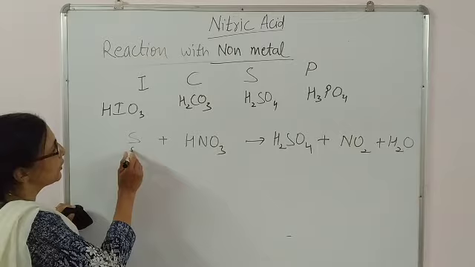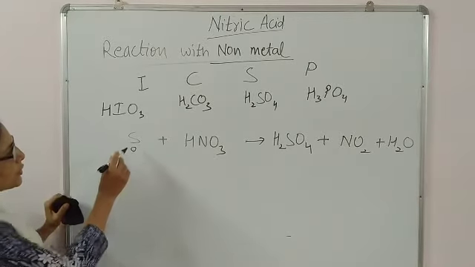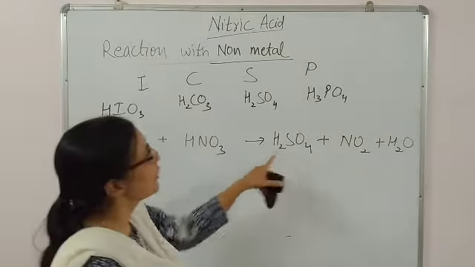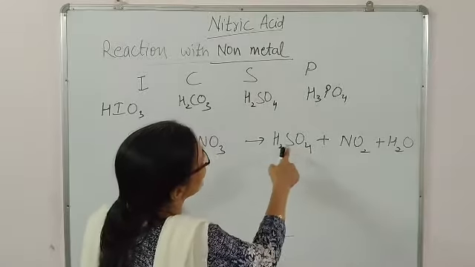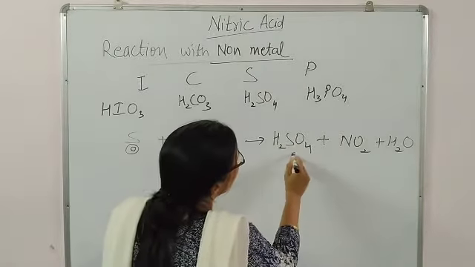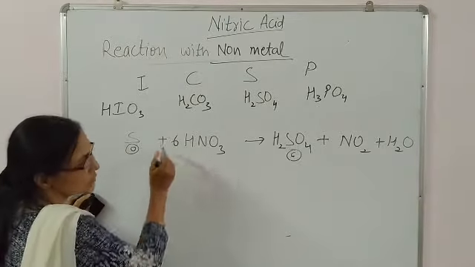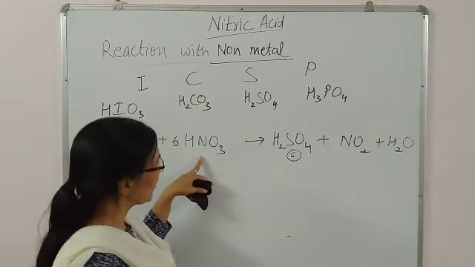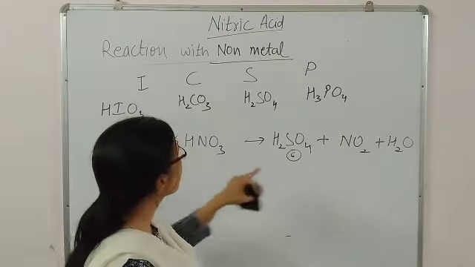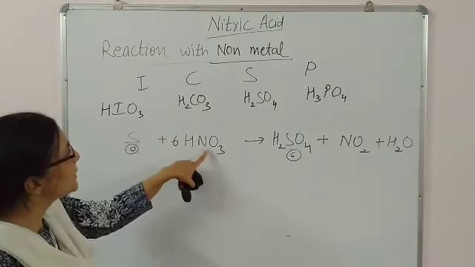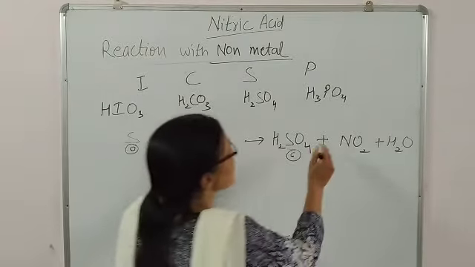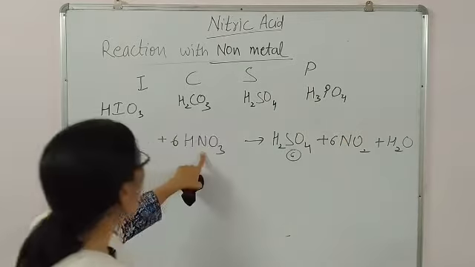Now the balancing of this equation. Sulfur's oxidation number is 0, and here sulfur's oxidation number goes to plus 6, since 4 times 2 is 8, minus 8 plus 2, it means 6. So roughly you can write 6 HNO3 here. Next job is to balance the nitrogen, so you will have 6 NO2.